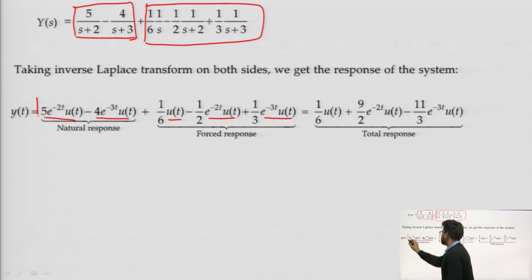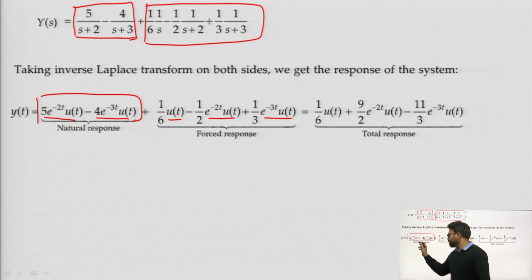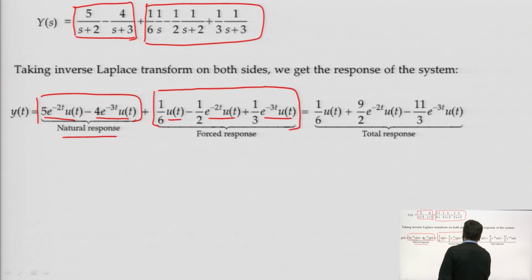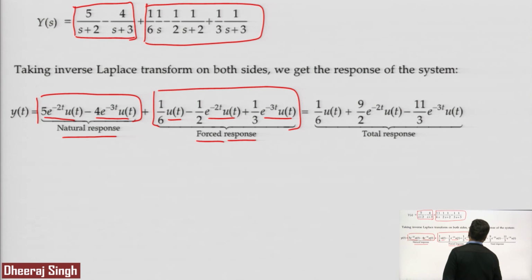So, this is the term which is due to the initial conditions only. That is why it is known as the natural response, and all these terms that we are getting at the output are due to the input only. That is why it is known as the forced response, and when we combine natural response plus forced response, we will get the total response of the system as this one. So, this is how we can solve a differential equation to find the output of any system.